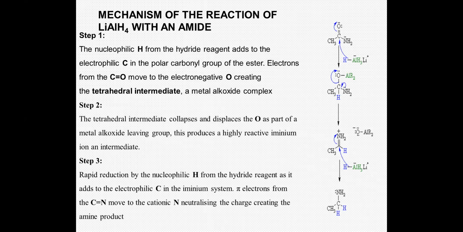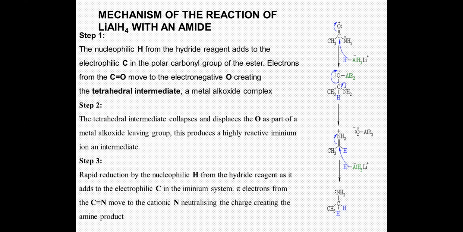and produces a highly reactive iminium intermediate. In this case, instead of the nitrogen going off, as the alkoxide does in the case of esters, here the alkoxide is removed and you get an iminium ion intermediate.